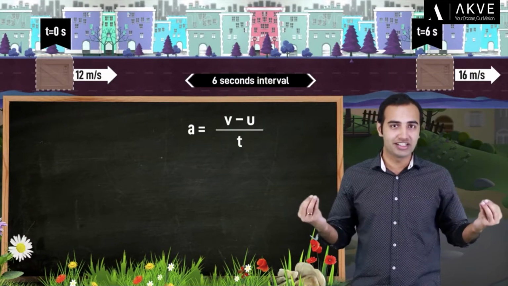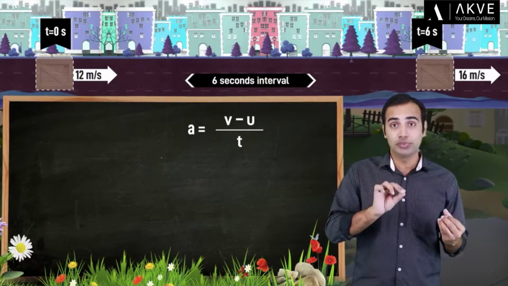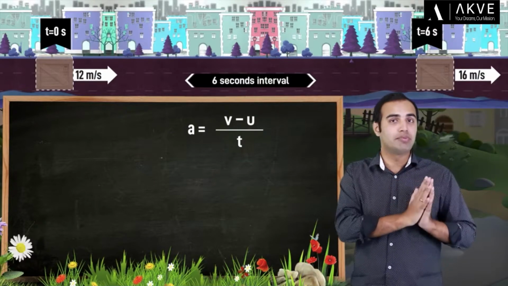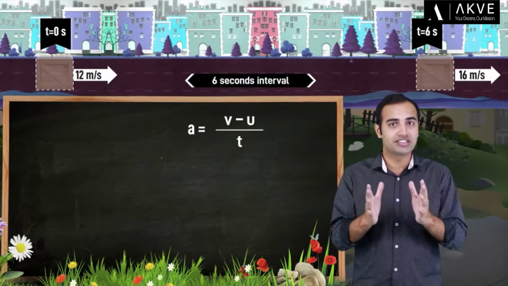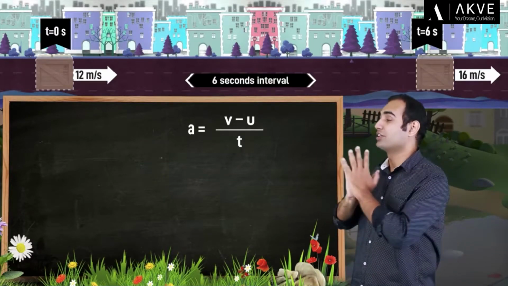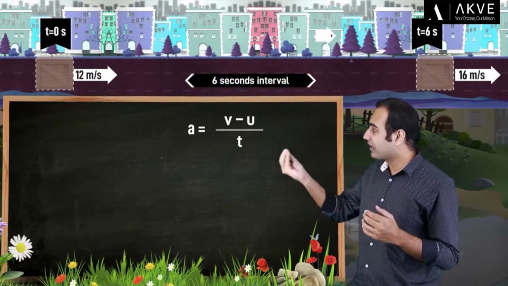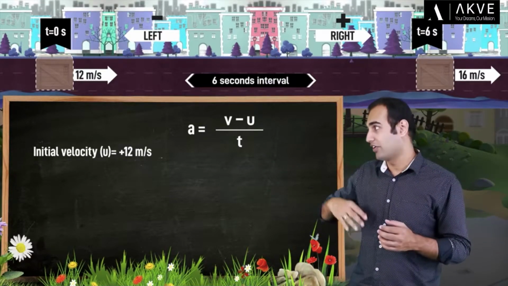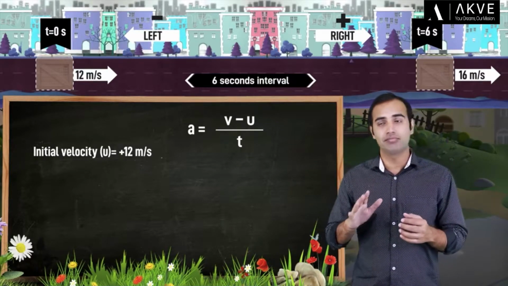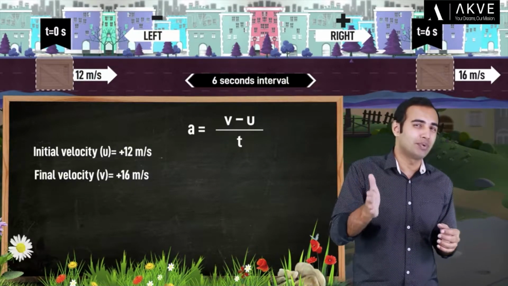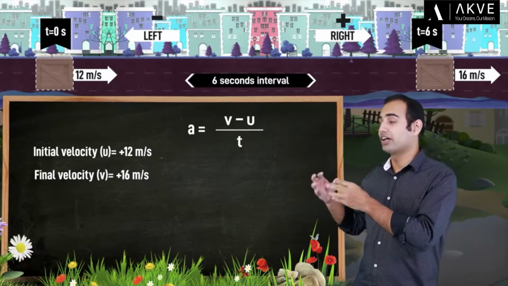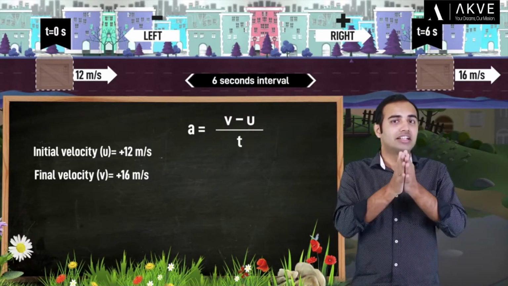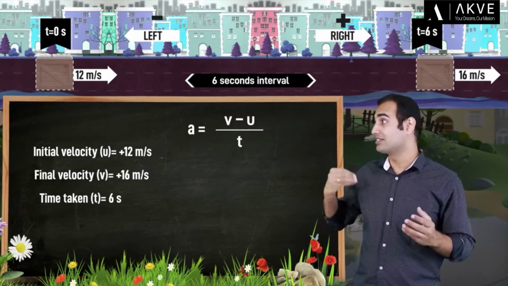Well, it's easy. We use the formula a is equal to v minus u divided by t. But because velocity is also a vector quantity, we need to put their values while keeping in mind their correct directions, or in other words, their correct signs. So essentially, we need to assign a sign convention to our problem first. Assuming right side positive and left side negative, the initial velocity of our object is plus 12 meters per second, while the final velocity is plus 16 meters per second, as the object continues traveling towards the right direction throughout its journey. Apart from that, the time taken for the change of velocity is 6 seconds.